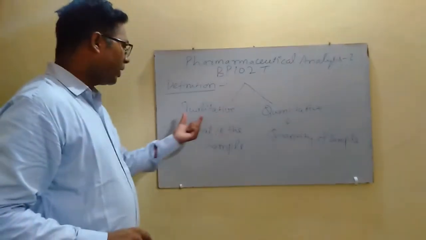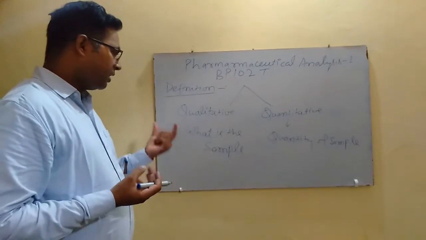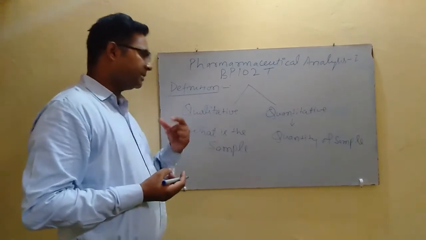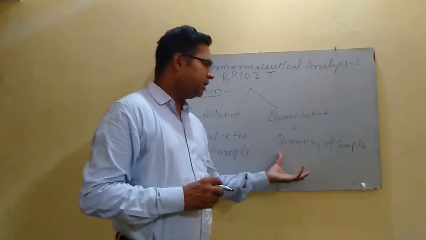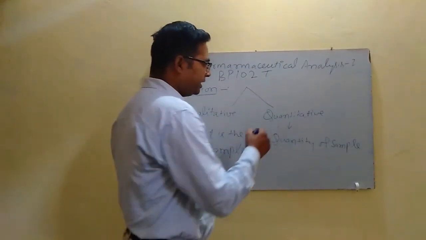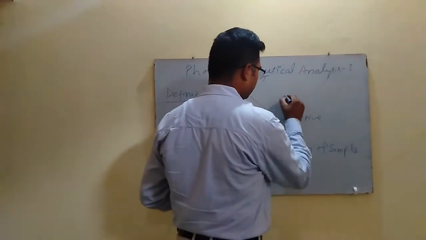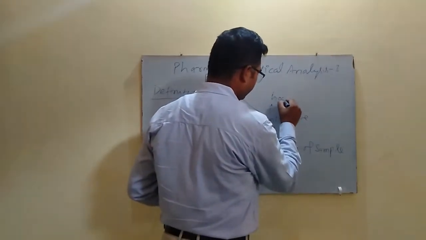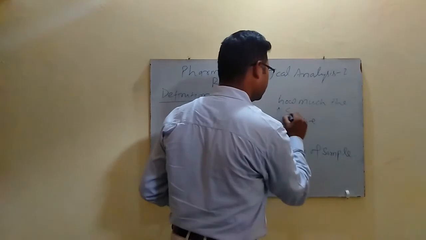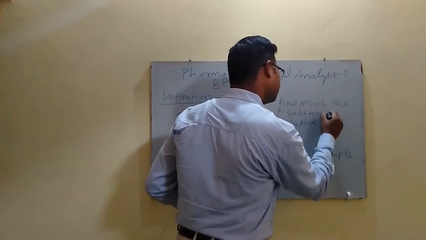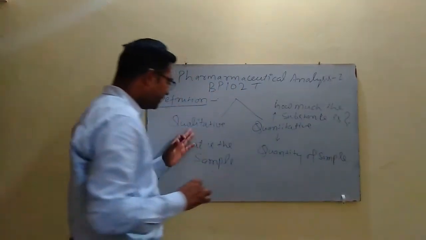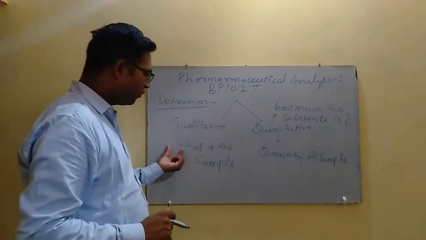So, we can say that qualitative analysis is to identify the nature of the sample, and quantitative analysis is the determination of the quantity of the sample. Or we can say that quantitative analysis is the answer to the question, how much the substance is, and qualitative analysis is the answer to the question, what is the sample.